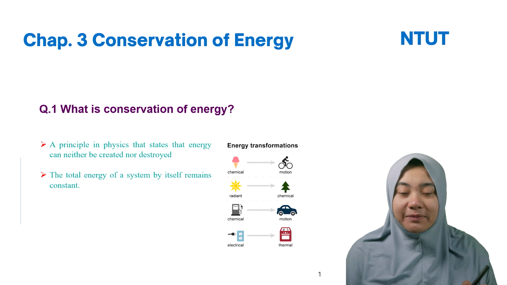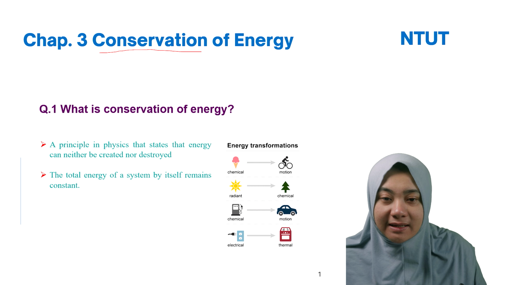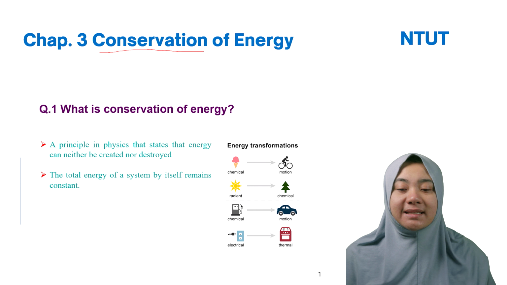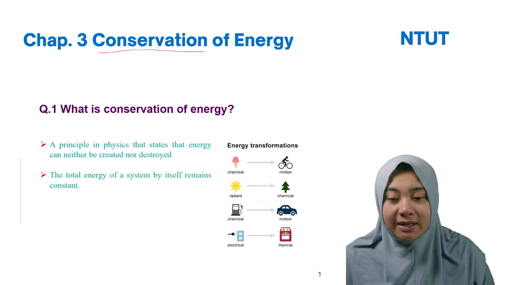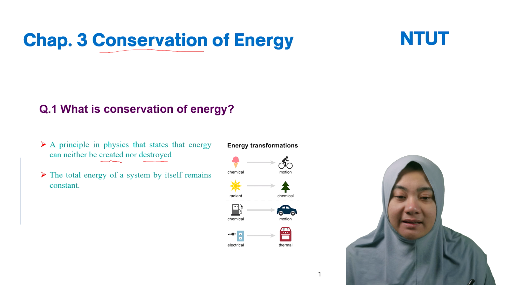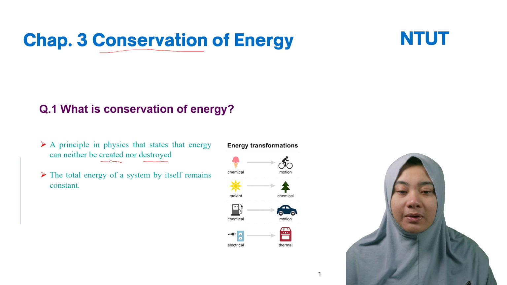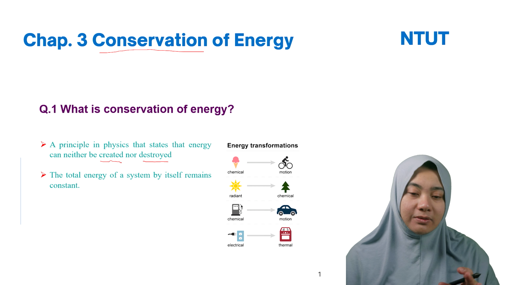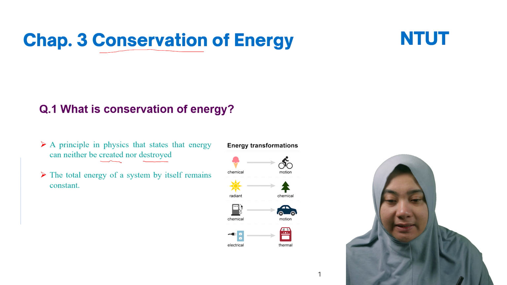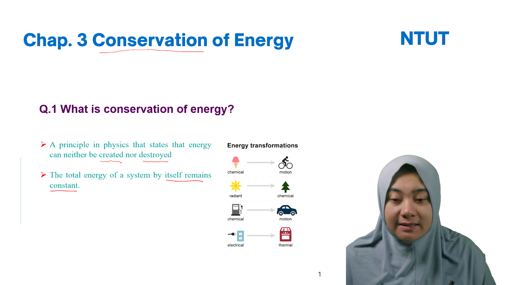So from the name, we discuss conservation. Conservation means that energy is conserved, the principle in physics that states energy can neither be created nor destroyed. For example, if I have 1000 joule per mole in, it will be equal to 1000 joule per mole out. So the total energy in the system by itself remains constant. This is what we also discussed in the mass balance.